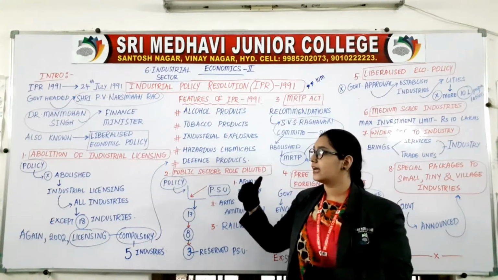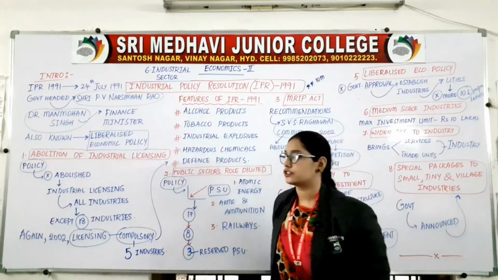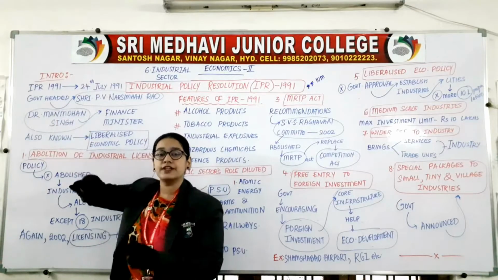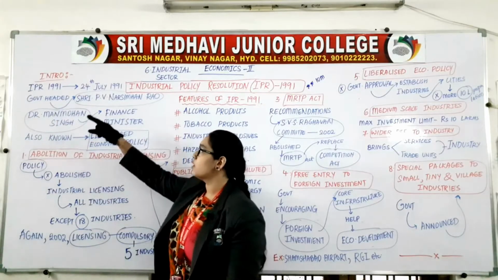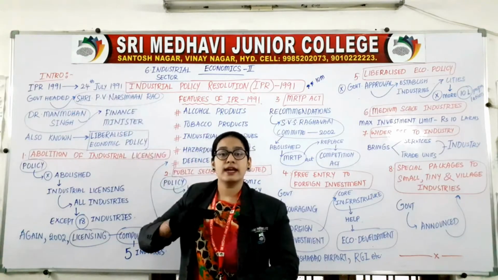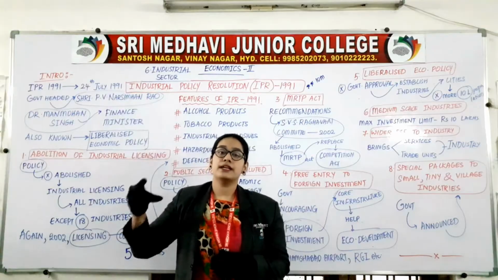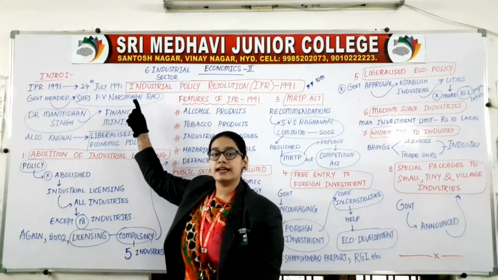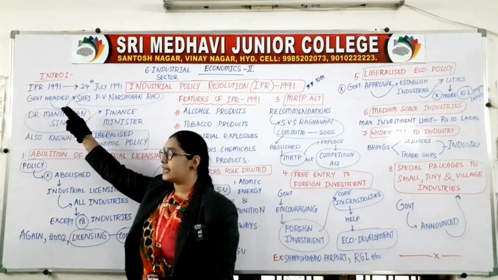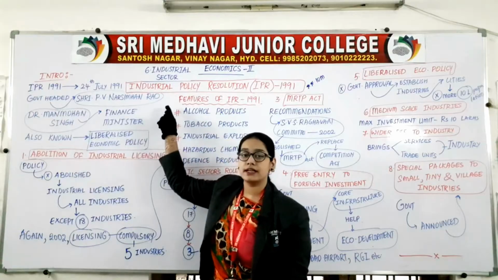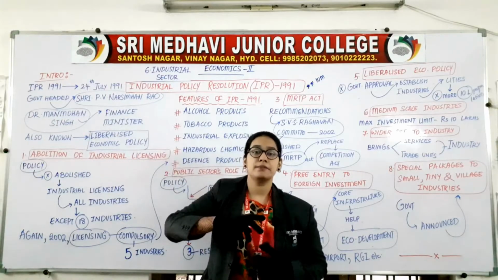Now before starting the answer, we will go with the introduction. IPR 1991 first came into existence on 24th July 1991. When did IPR policy come into existence? On 24th July 1991. Then the government was headed by Sri P.V. Narasimha Rao.